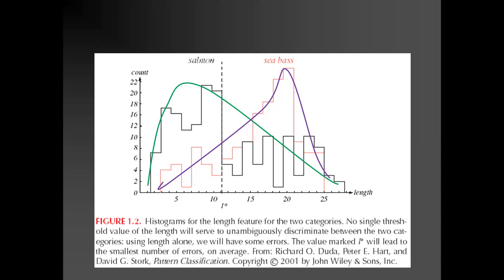Here we have the histogram representing the two fish categories. The black dark line shows the salmon fish, and the red or pink line shows the histogram for the sea bass fishes. Only the length is drawn here.